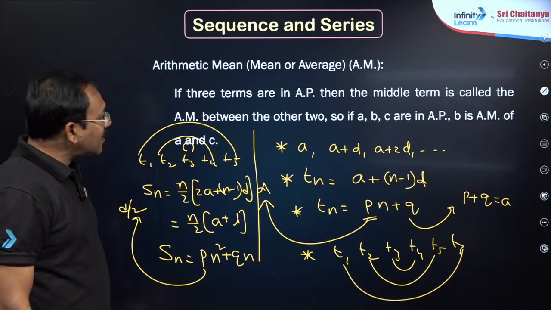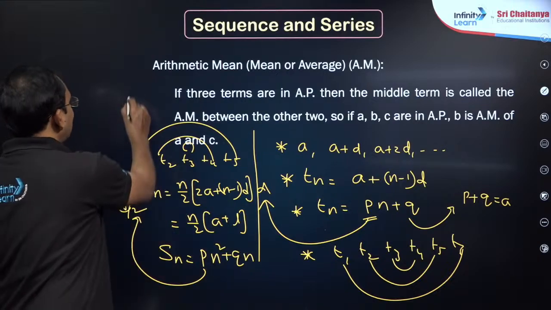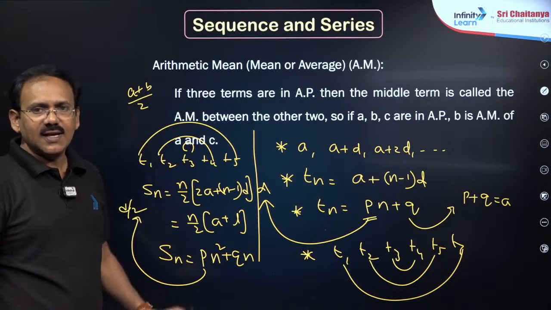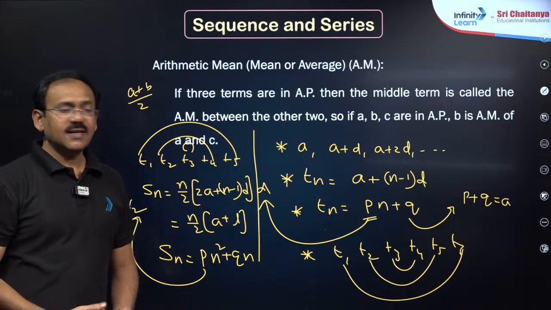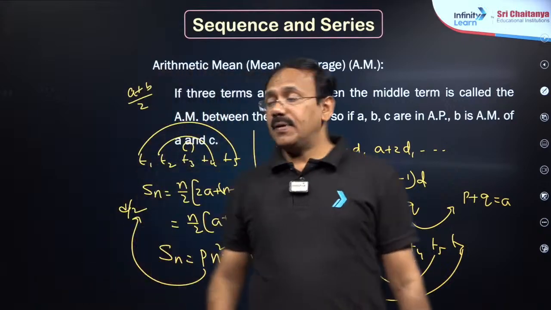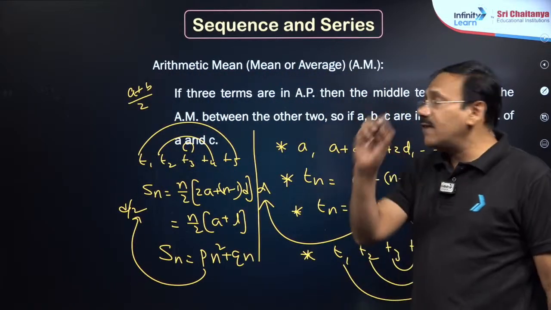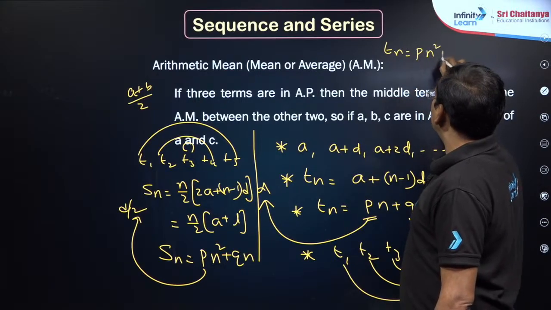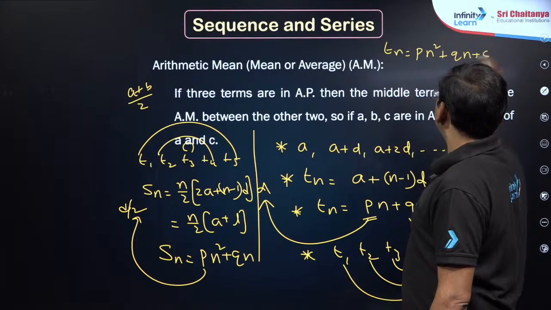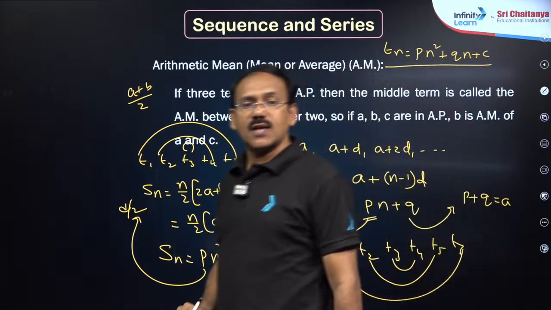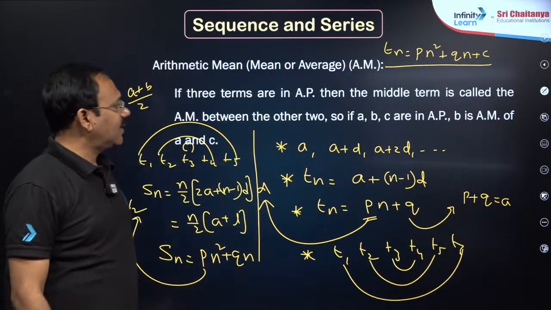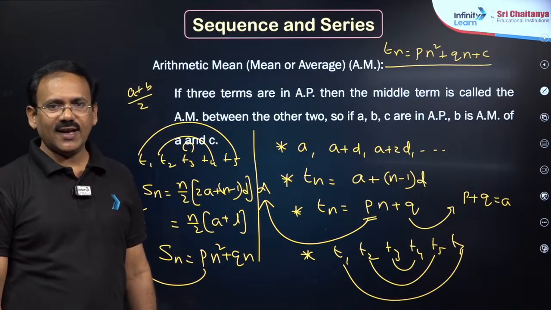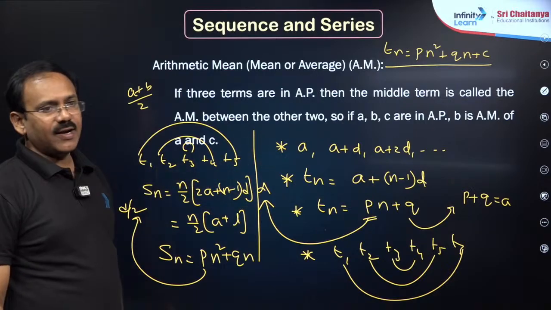After that, the arithmetic mean of two numbers is nothing but (A plus B) by 2. That is all about AP, my dear friends. Clear? Any doubt? And if certain numbers have their first differences in AP, do remember Tn can be written like Pn square plus Qn plus C, my dear friends. For AP, these formulae are enough. Moreover, here P will be D by 2.